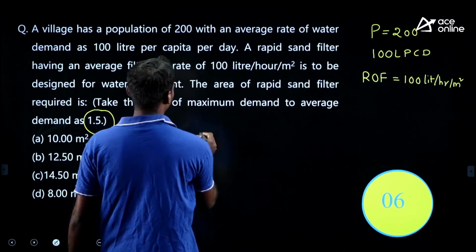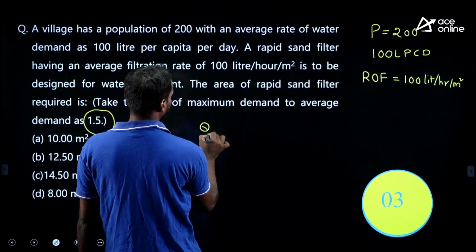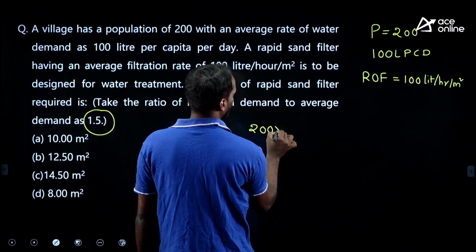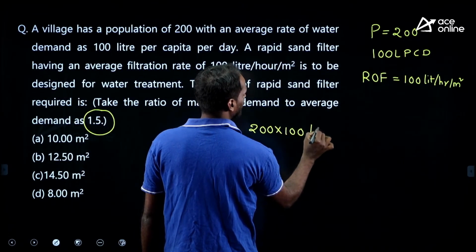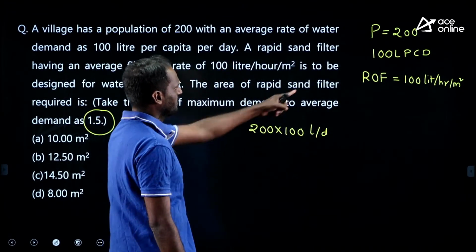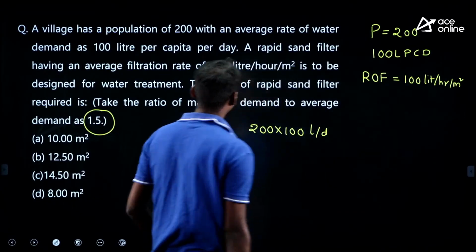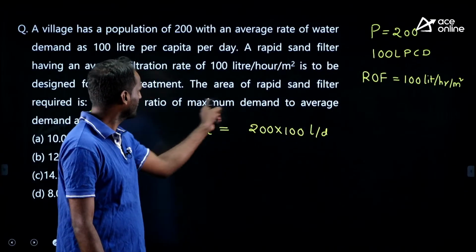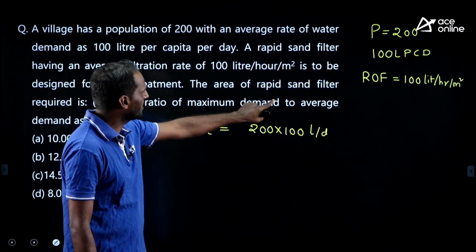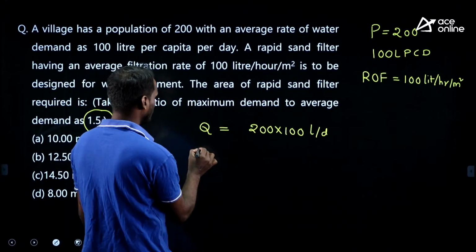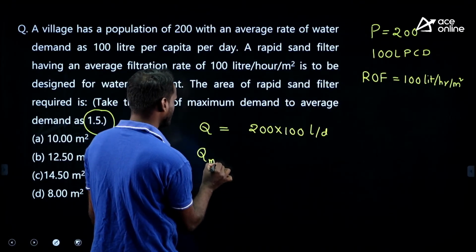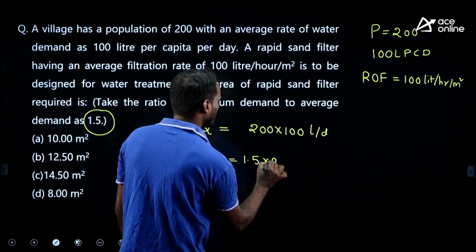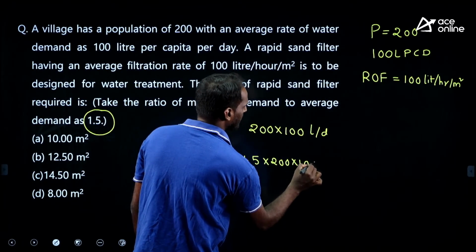How can we evaluate? See, you have a discharge, right? Discharge is equal to population into per capita water supply. This is in liter per day. Rate of filtration is 100 liter per hour per meter square, but we don't design our filter for this discharge. He has given, consider the ratio of maximum demand to average as 1.5. Therefore, design discharge is Q max. What is that design? 1.5 into 200 into 100 liter per day.